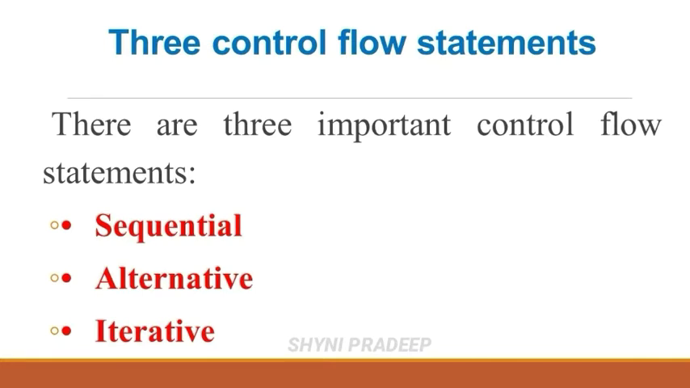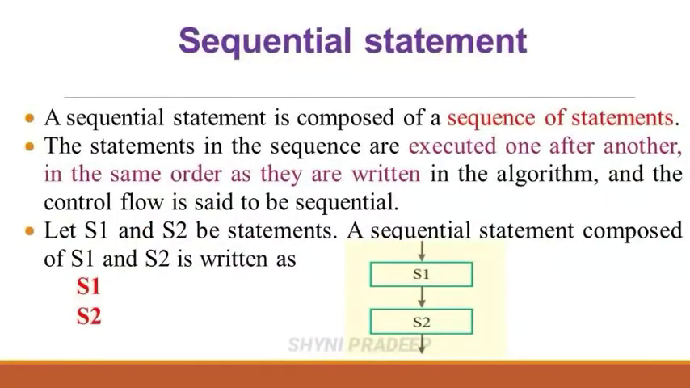Next topic is control flow statements. There are 3 control flow statements. What are they? Sequential, alternative, iterative. Let us discuss them one by one. First, let us see the sequential statement. A sequential statement is composed of a sequence of statements, which means one by one. The statements in the sequence are executed one after another in the same order as they are written in the algorithm. So, the sequential statements are executed in sequential order.